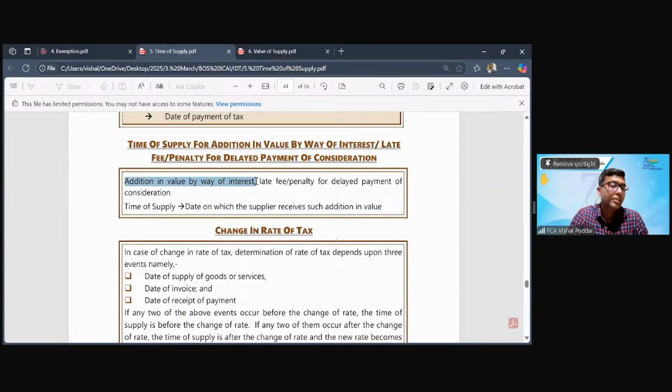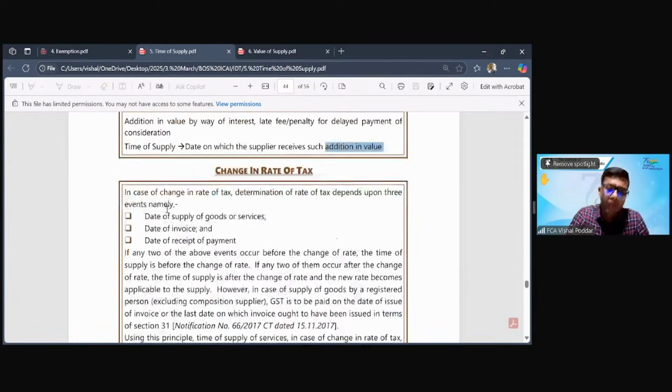If you remember, we studied this in valuation chapter. Which interest? Interest on late payment of consideration. So where you are making payment of my consideration late after the due date, I'm charging you extra amount, which is towards the interest, late fee, penalty. What is the time of supply for this interest, late fee, penalty? It is the date on which you are making me payment of this extra amount, which is towards the interest or penalty. So if you are making payment to me of this interest after 3 months, that date on which you are making payment to me is the time of supply.